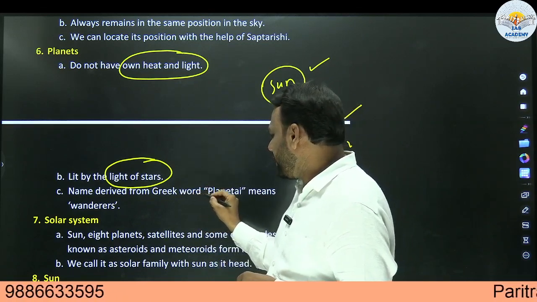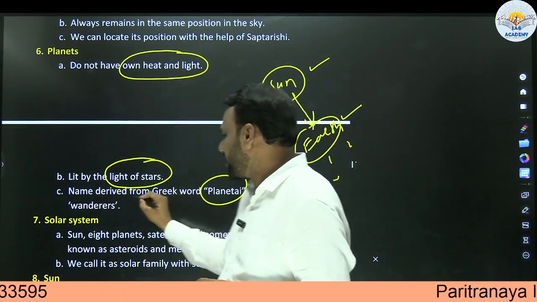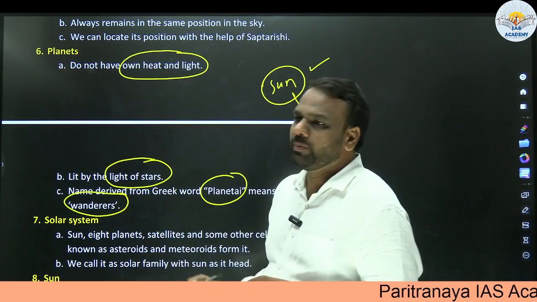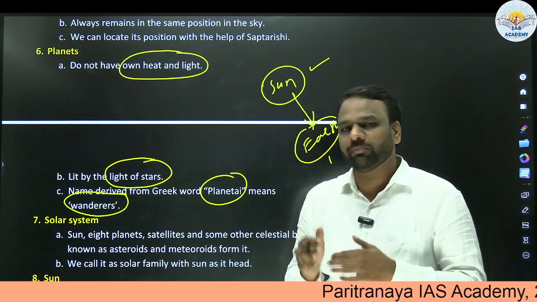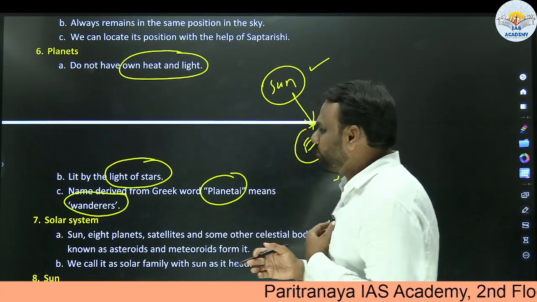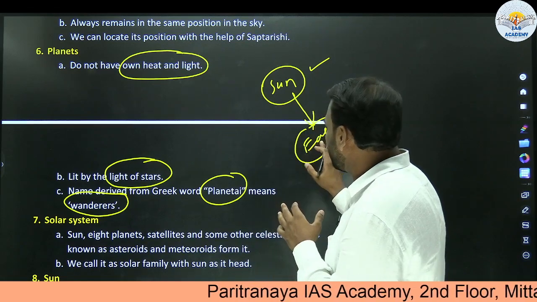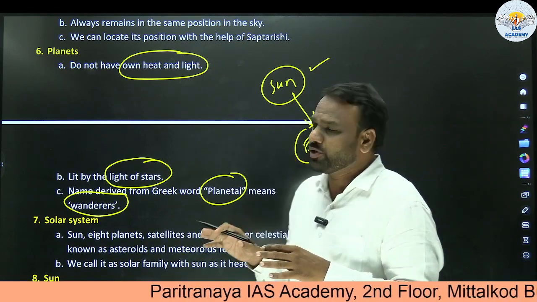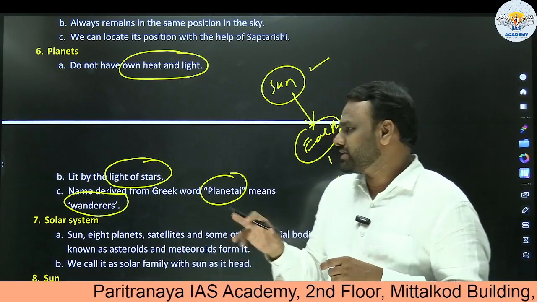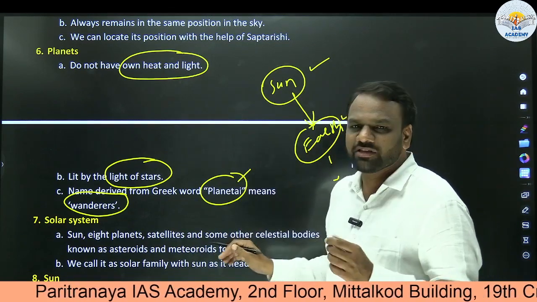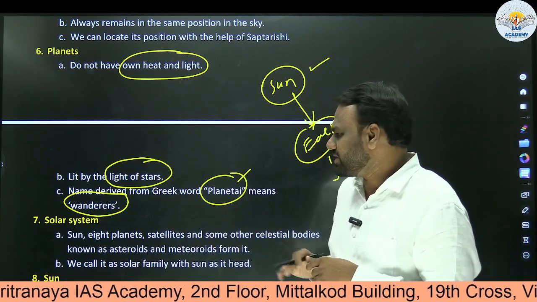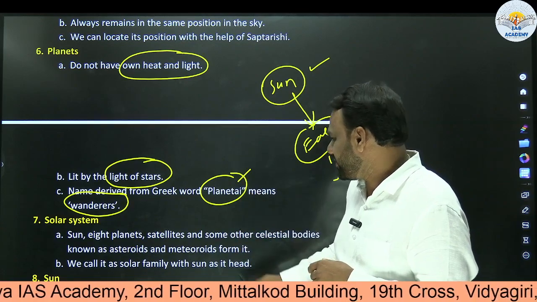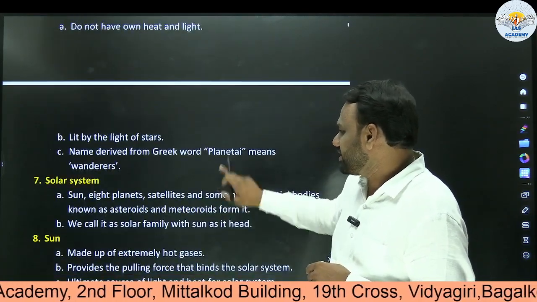Next, the name is derived from the Greek word planeta, which means wanderers. Wanderers are the ones who do not stay at a particular place, but move from one place to another. So planets are called wanderers because they do not remain at a fixed position, but rather they move around the sun. UPSC will not frame questions on such meanings. Just out of curiosity, we need to know this. Otherwise, from exam point of view, these things are not important.